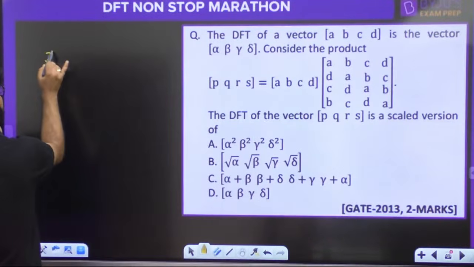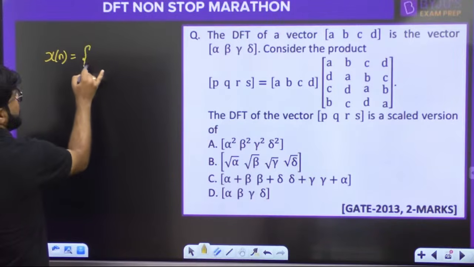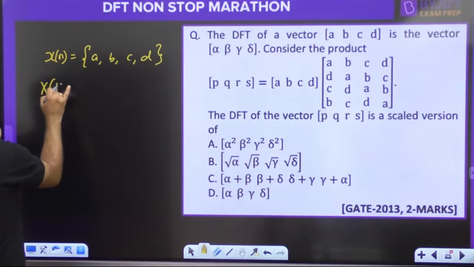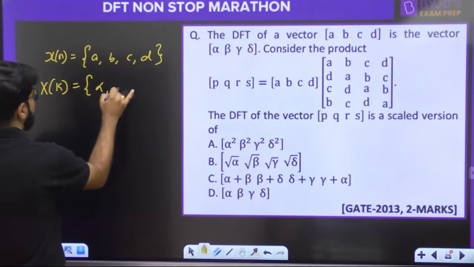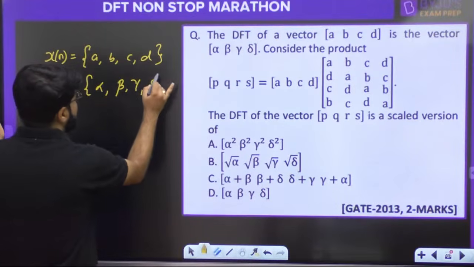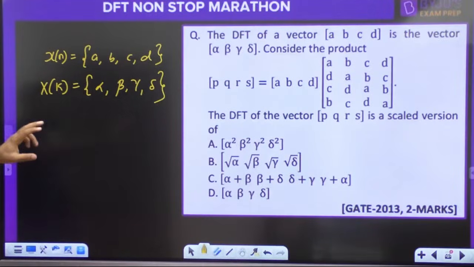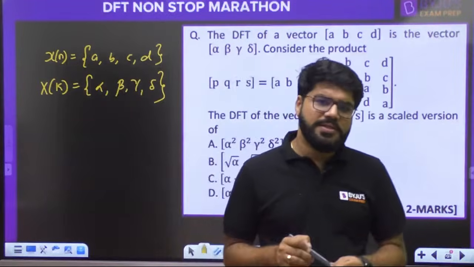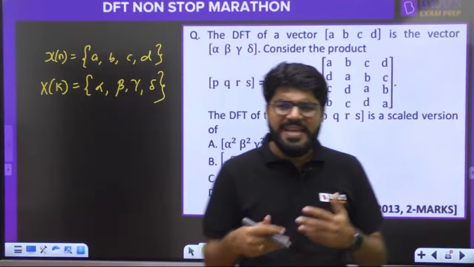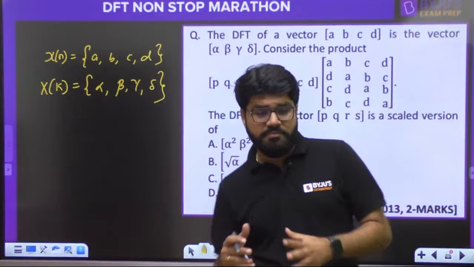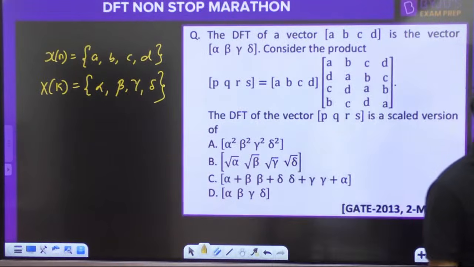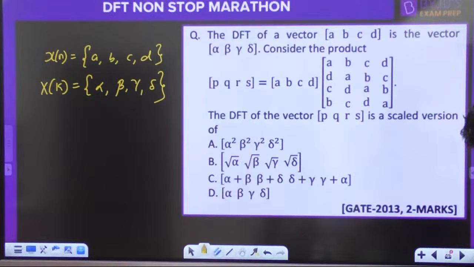Suppose the signal xn is a, b, c, d, then its DFT is Xk, and that is given by alpha, beta, gamma, delta. Now consider the product and find the DFT of this vector PQRS. If you are able to figure out what PQRS is, then you will be able to figure out the data. One by one, some direct, some twisted, some very good questions will be considered here. Don't worry. Just keep on solving it. Everybody, just take this question and solve and produce the answer.